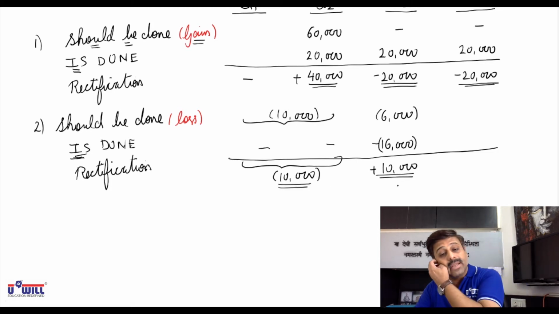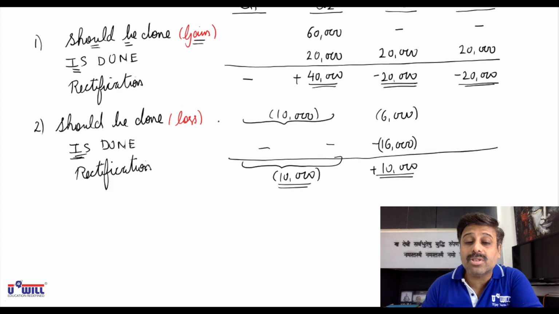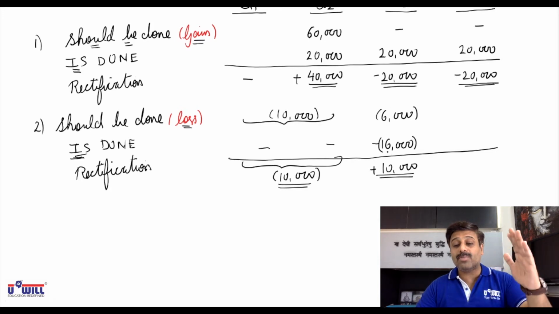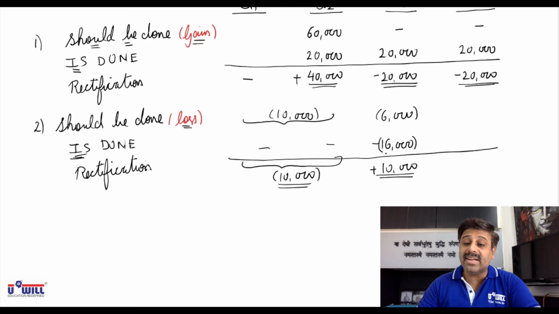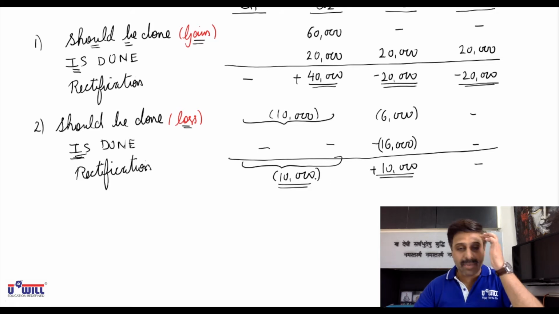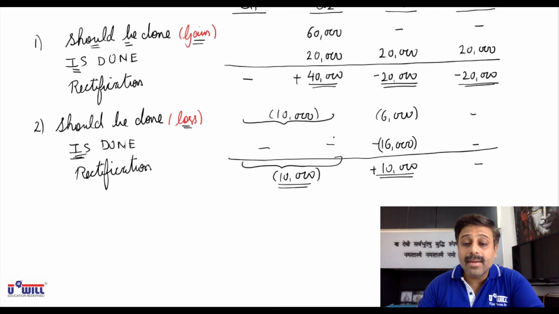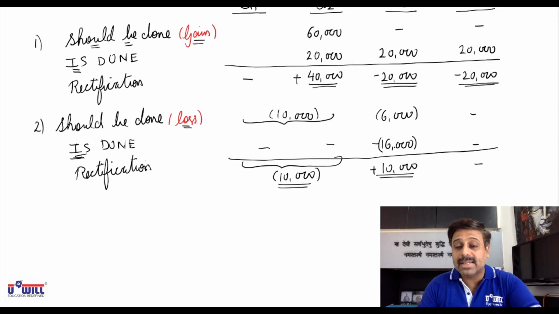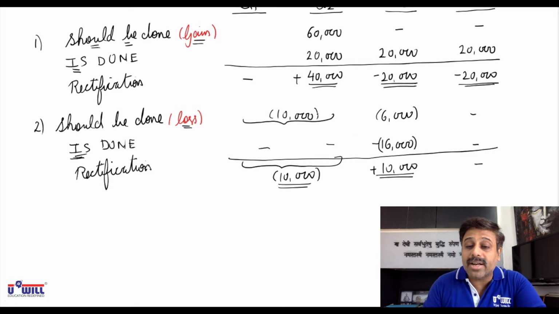Understand it once again. We should have taken only 6,000 of loss in quarter 3, but we have actually taken 16,000 of loss in quarter 3. This means quarter 3's profits have been decreased by 10,000 more. To rectify it, we will add back 10,000 in the profits of quarter 3, and no effect will be given in quarter 4. Okay, I repeat it one more time. Understand it properly. 16,000 of loss has been taken in quarter 3, whereas 10,000 relates to previous quarters, which means 10,000 should have been taken in quarters 1 and 2, and only 6,000 should have been taken in quarter 3.